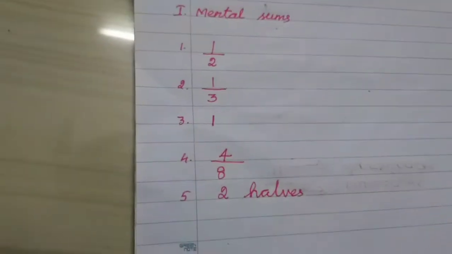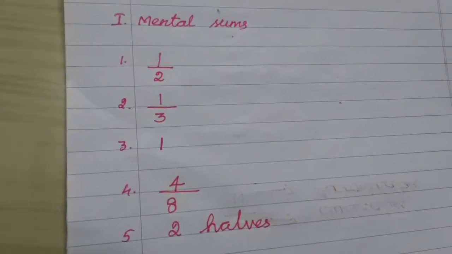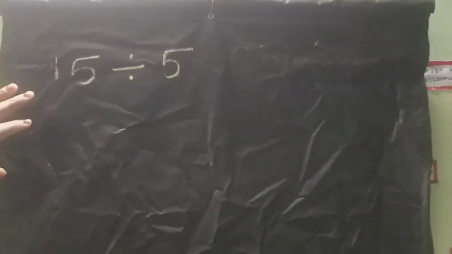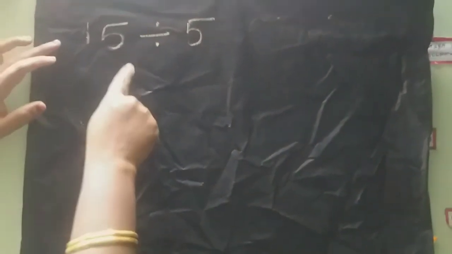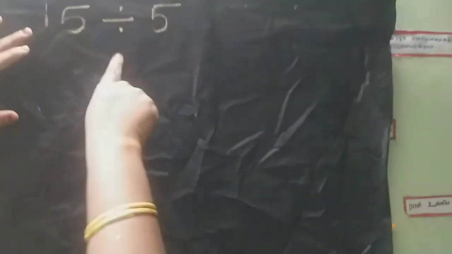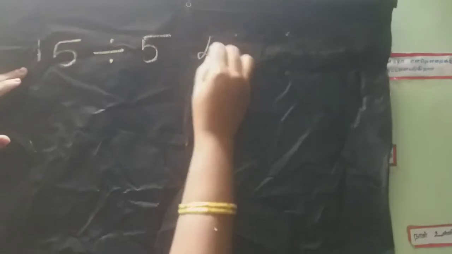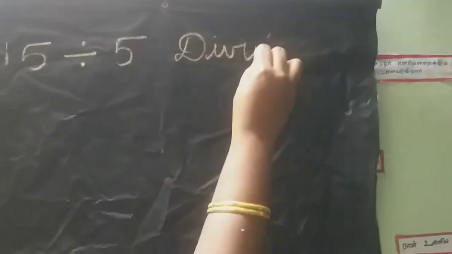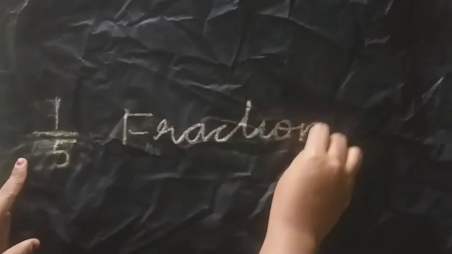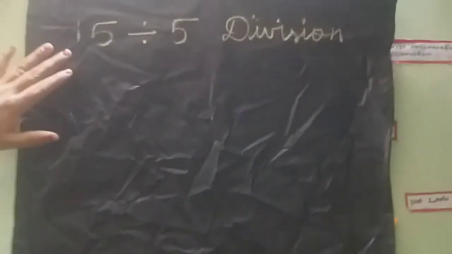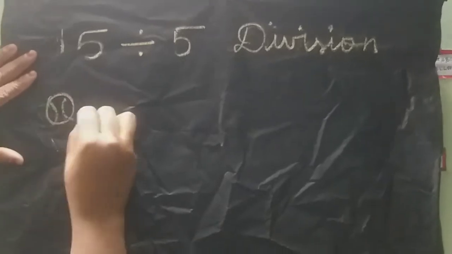Have we all finished? How many of them got full marks? Very good, students. Listen here and say, what is the name for this sum? Yes, division, isn't it? And this sum is a division sum. And this sum is fraction, isn't it? This is a fraction sum.